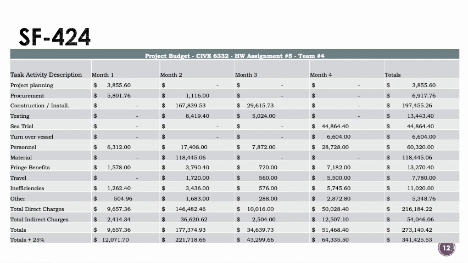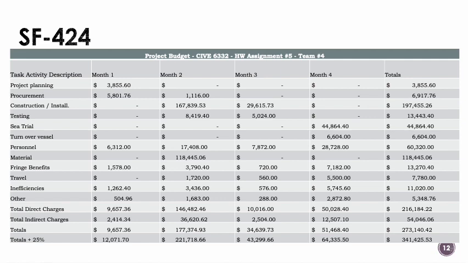The total indirect charges are the summation of the fringe benefits, inefficiencies, and all the other costs, and that came at about $2,500. And including these two charges, we decided to put a 25% indirect cost to the company, and for the first month we arrive at $12,000.